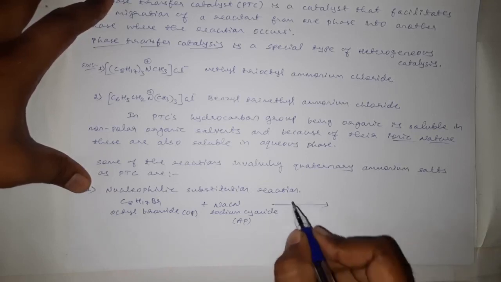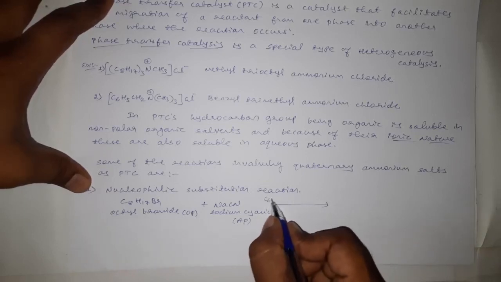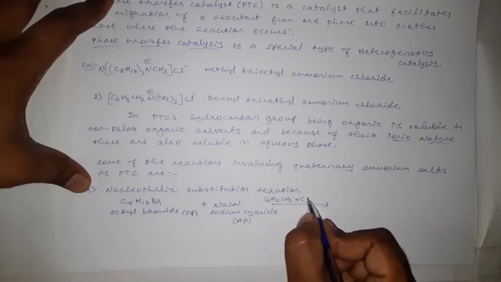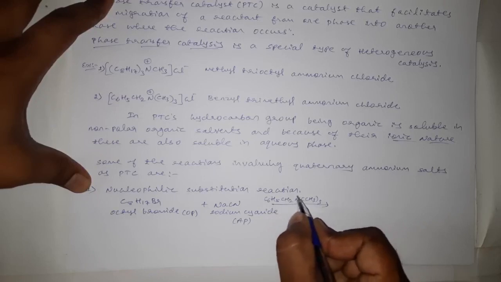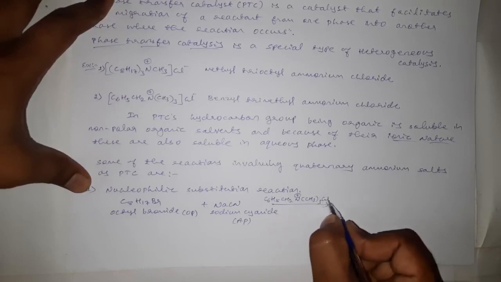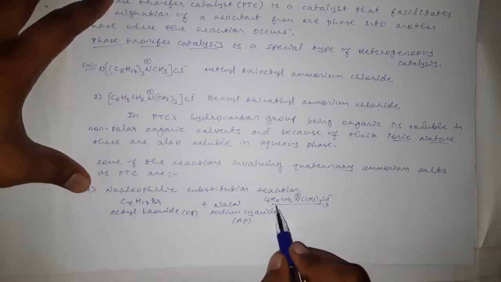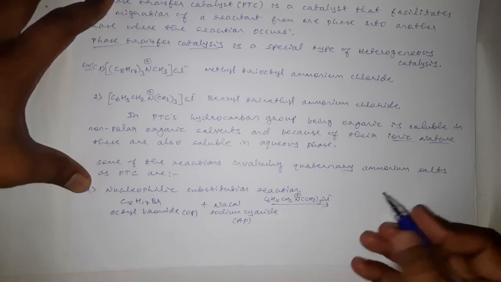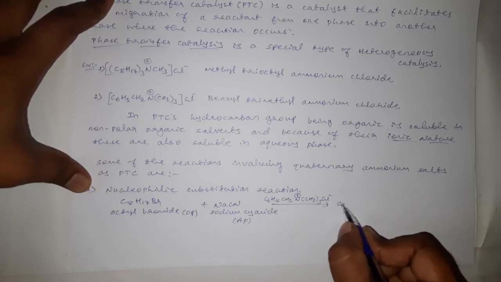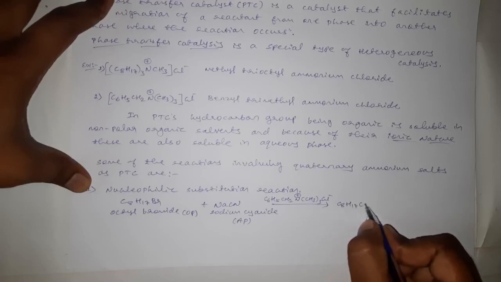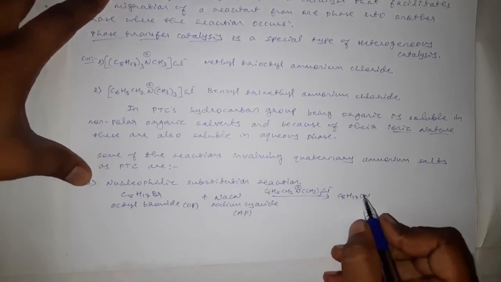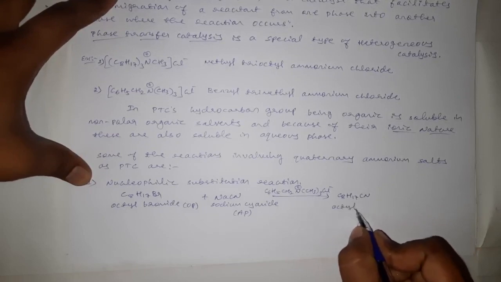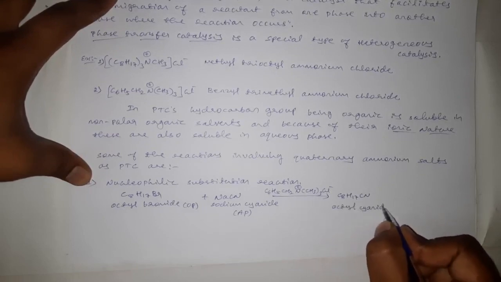And for this we can use C6H5CH2N(CH3)3 Cl-, that is benzyl trimethyl ammonium chloride, as a phase transfer catalyst, and the reaction will result in the formation of C8H17CN, that is octyl cyanide.